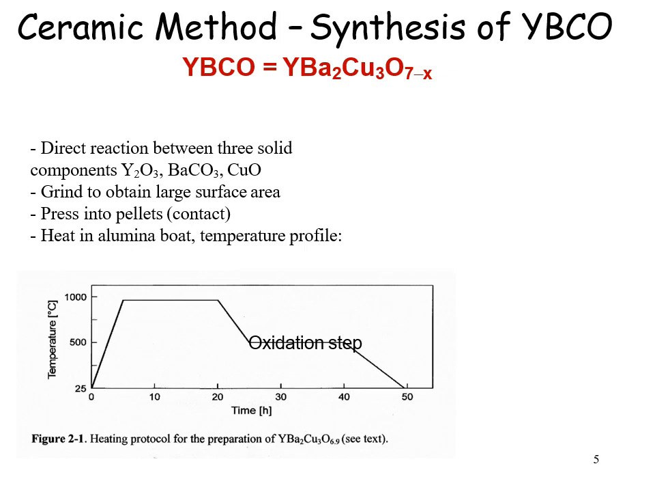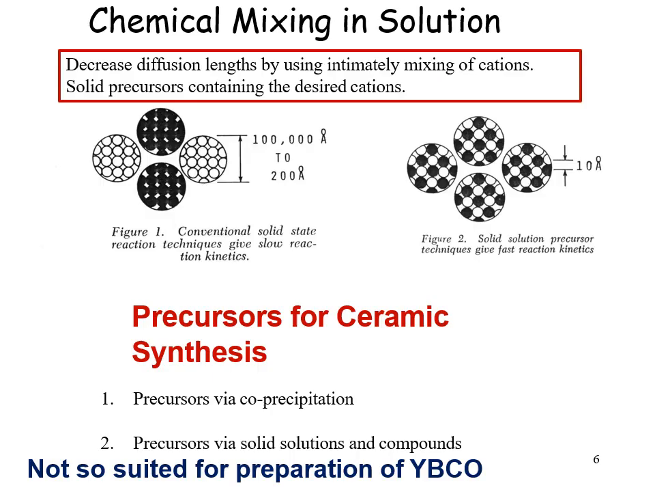Then these are heated in an alumina boat, and this is the temperature profile. First, the reactants are heated to about 900 to 1000 degrees centigrade. Heated for about 20 hours, the reaction takes place. Then it is cooled down to about 500 degrees centigrade. At 500 degrees centigrade, oxidation takes place. Then it is cooled down to get our desired product.